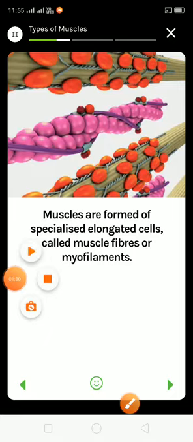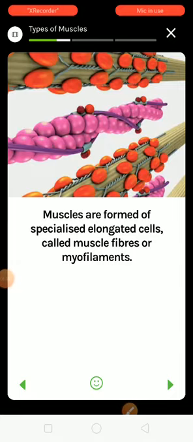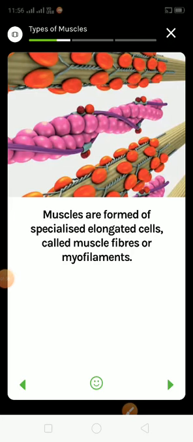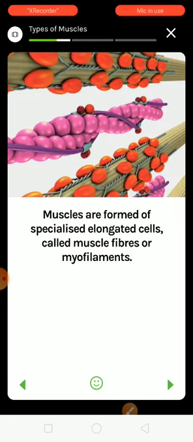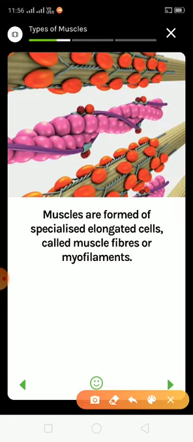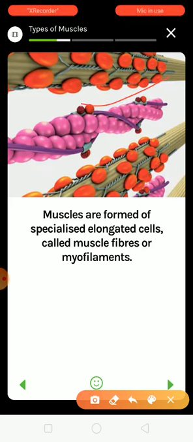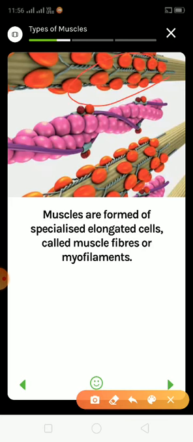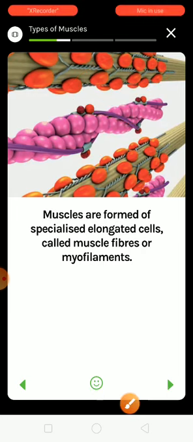These muscles are attached to the bones with the help of strong fibers called tendons.